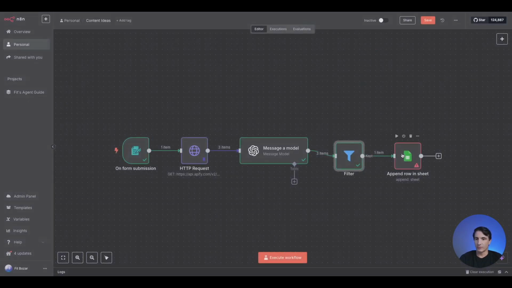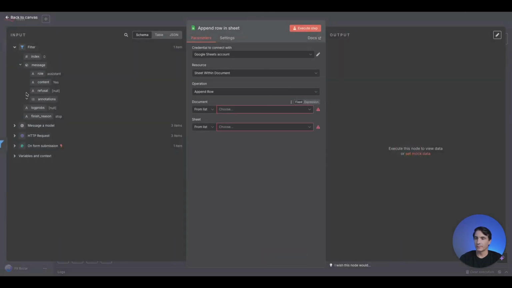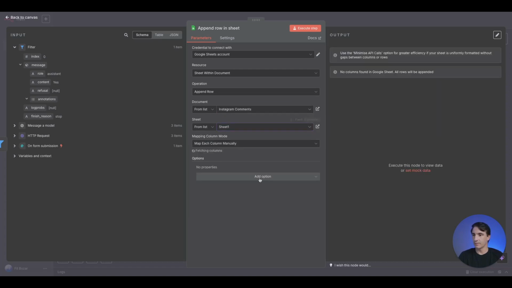We'll go back to append a row in sheet. You want to connect your Google Sheets account to n8n. Again, there are other videos in the channel that walk through this, the agent 0 to 1. You have to go through Google Cloud Console to get this done. And it will just pull up a list of documents from my Google Sheets, and I can go ahead and select it from here. Account is credentialed. I'll go ahead and select the sheet now.